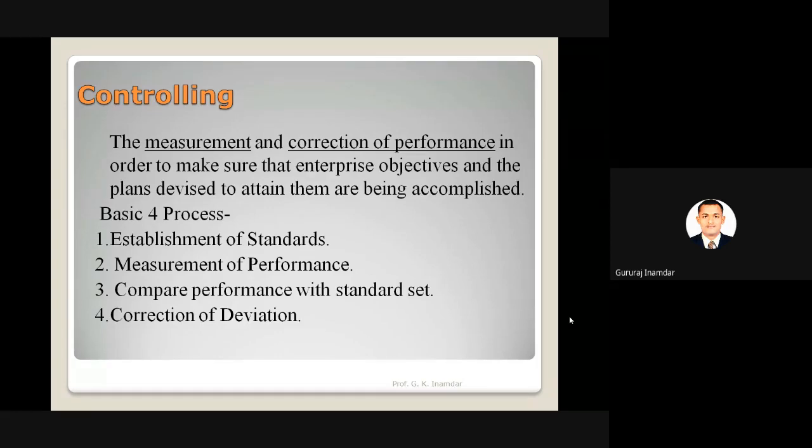Our main motto of controlling is the measurement of performance, and if correction or maintenance is required, we have to coordinate all the manufacturing processes, or all the entire work inside that organization, to accomplish our set goal. So the basic four processes of controlling are: establishment of standard, measurement of performance, comparing performance with standard, and correction of deviation. The first one is establishment of standard.